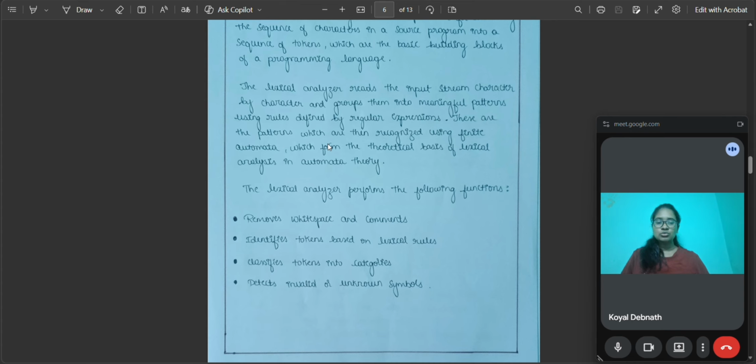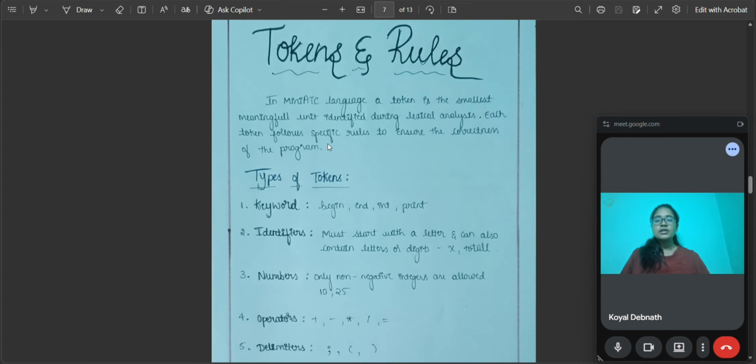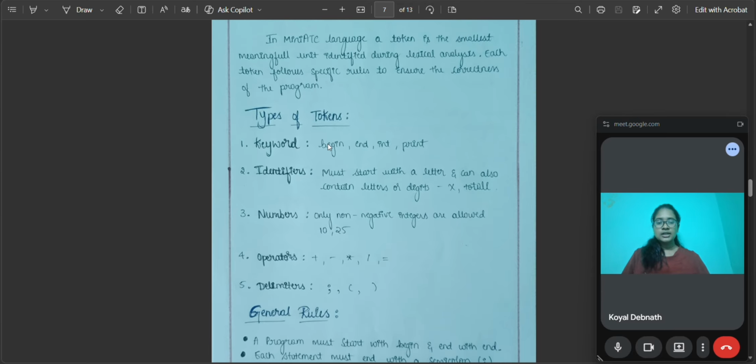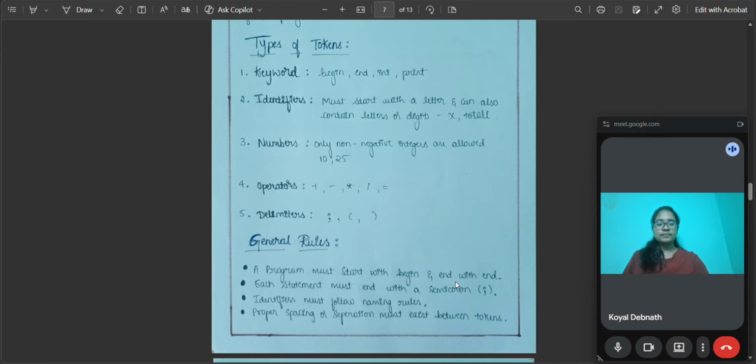So what are the tokens and rules? Let's see on the next page. Tokens are the smallest meaningful units of a program. In the MiniATC language, the tokens are classified into the following categories: keyword, identifier, number, operator, and delimiter. Keywords are reserved words with predefined meaning, like begin, end, int, and print. All are keywords.